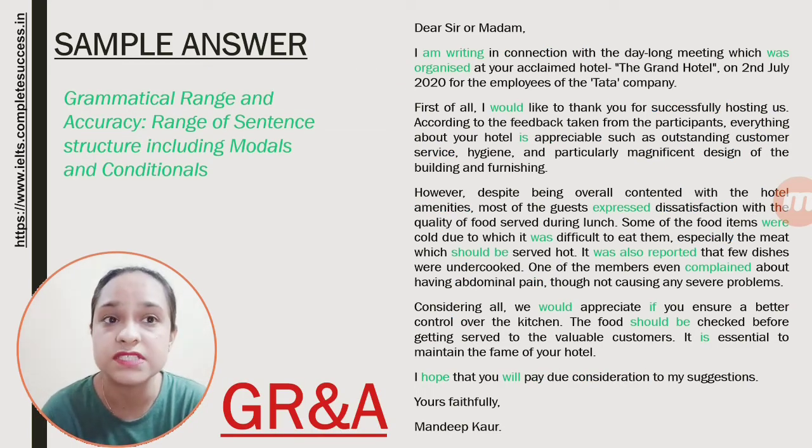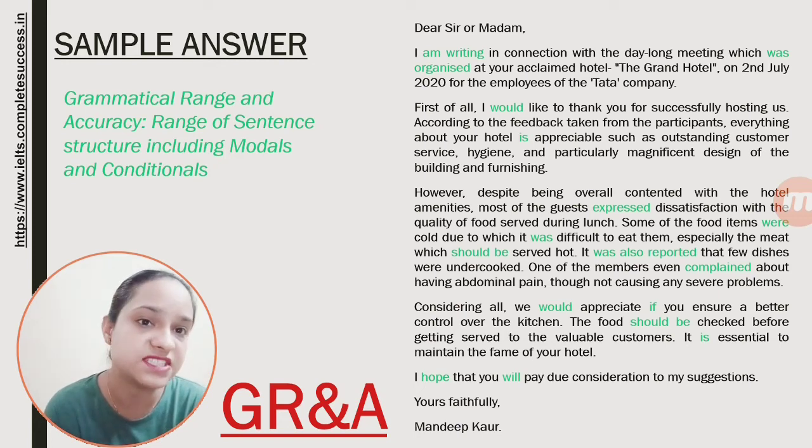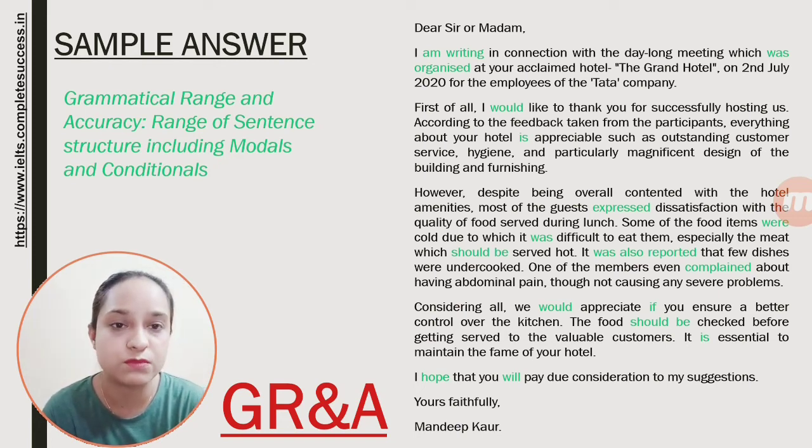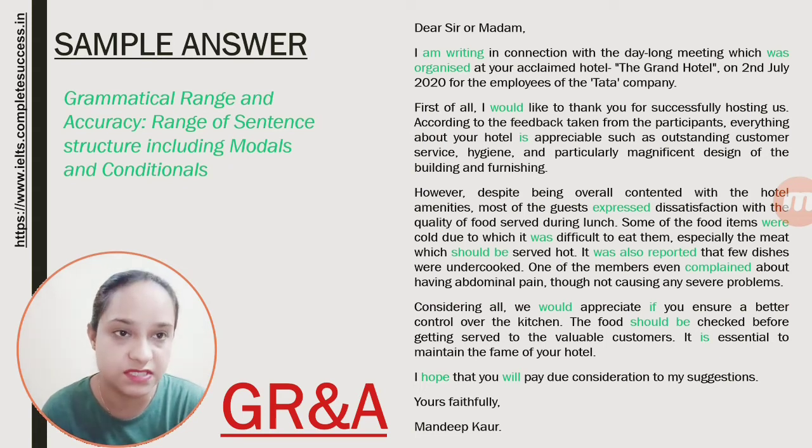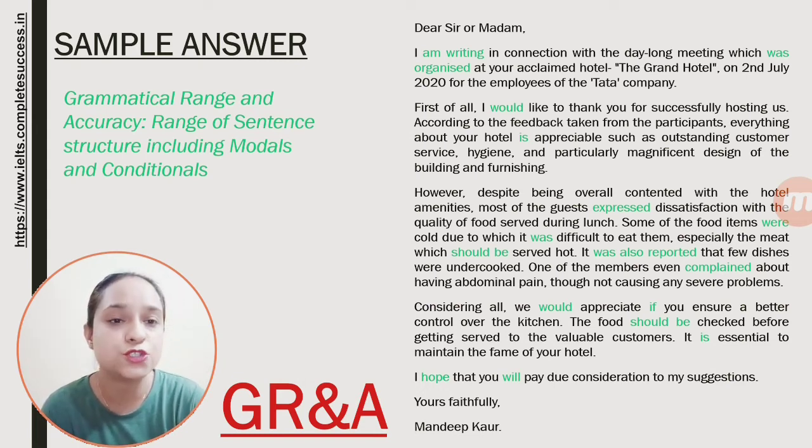Then there is grammatical range and accuracy, means you have to use a range of sentence structures like present, past and future, and modals and conditionals even. I'm writing, that is present; was organized, past; would, that is modal; is, present; expressed, past; was, were, past; should be, that is modal; was also reported. It was also reported that few dishes were undercooked, means it was reported by the participants. It is like a passive tense also. Complained, past; would, again modal. If it is like a conditional sentence, should be, is, hope, and will, it's again future.